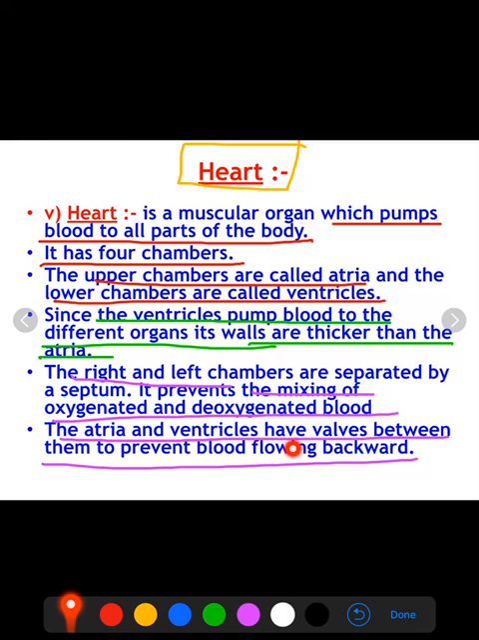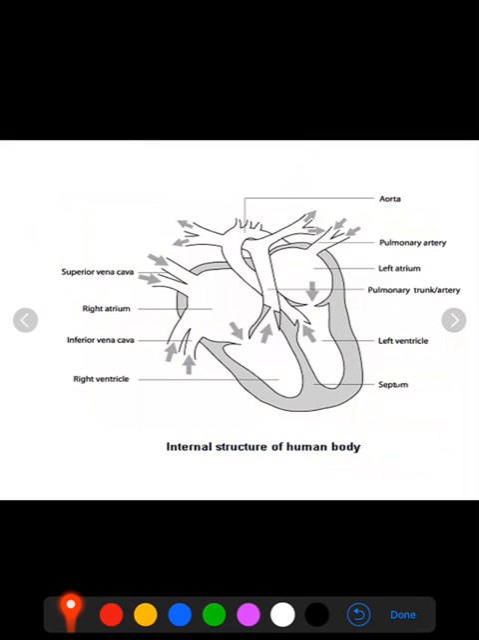Okay, then the last point is that the atria and ventricles have valves between them to prevent the blood from going backward, or to prevent the backward flow of the blood. You can see here their valves. These are the valves which separate the atria from ventricles, and to prevent the backflow of the blood, these valves are present here.